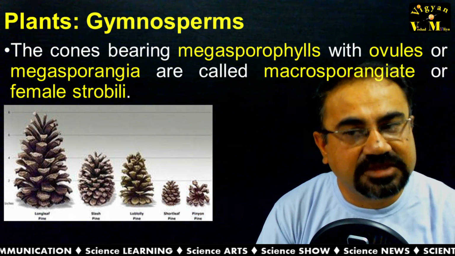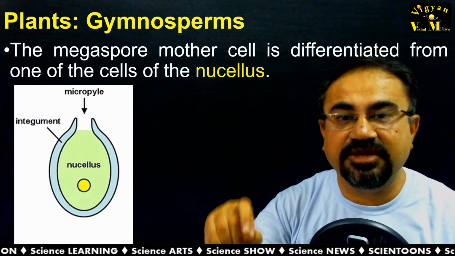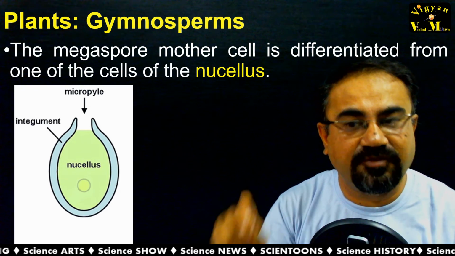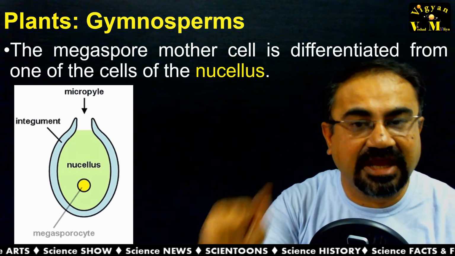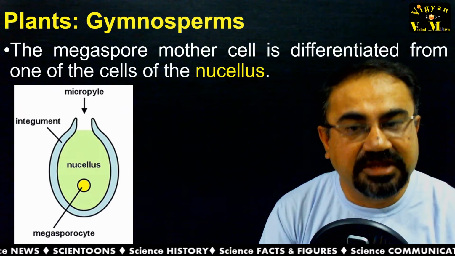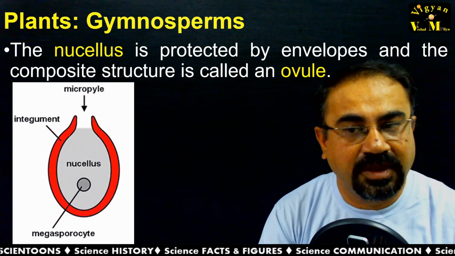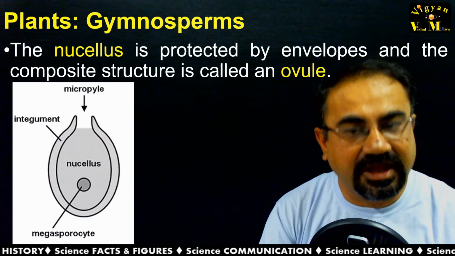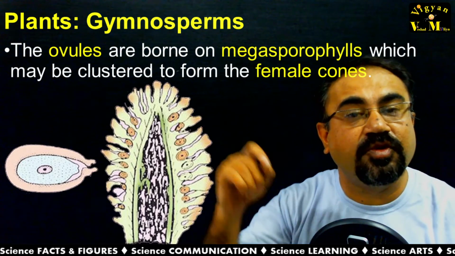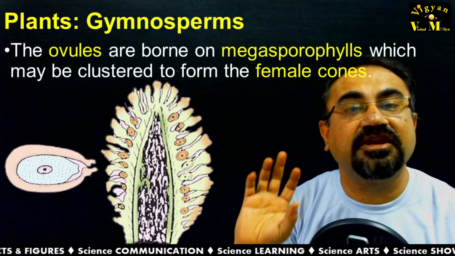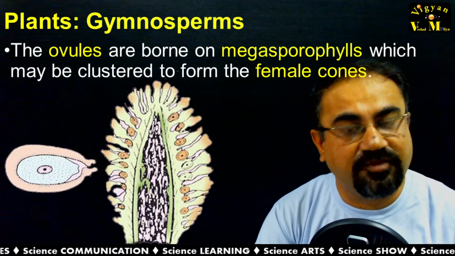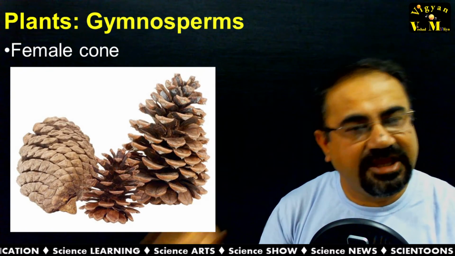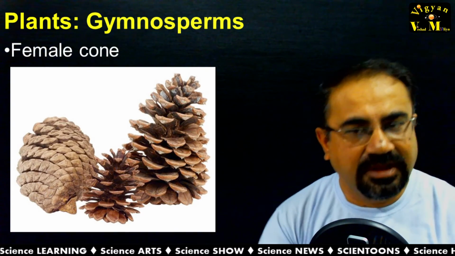that is known as female cone. This megaspore is differentiated from the megaspore mother cell, and megaspore mother cell is differentiated from the single cell of nucellus. This nucellus is protected by envelope and having a composite structure which we are calling ovule, and this ovule are borne on the megasporophyll, and megasporophyll is clustered on the female cone, which can be seen here. Externally we can see the woody compact female cone here.